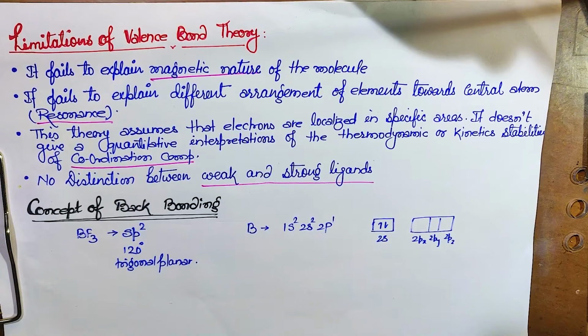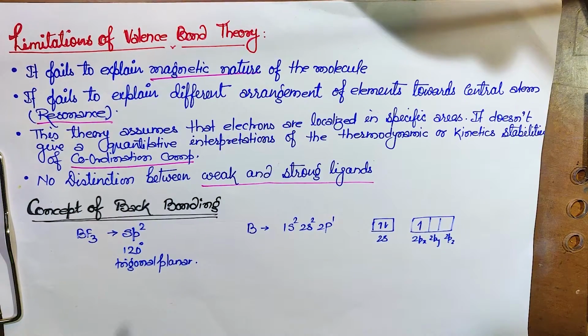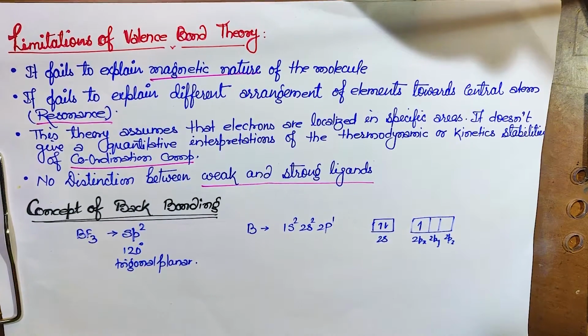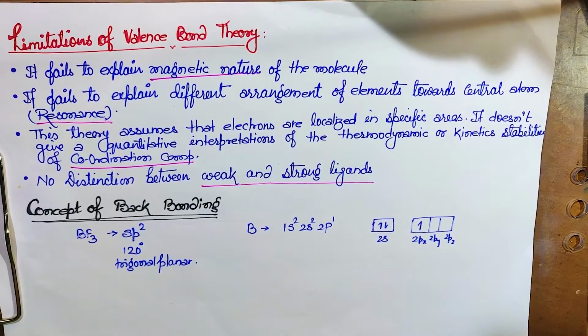Any doubt in this? So in 2p there is only one electron. Now what will happen here in this case? We all know that whatever the number of unpaired electrons, that many bonds it will form. So we can see that there is only one unpaired electron. That means one bond.